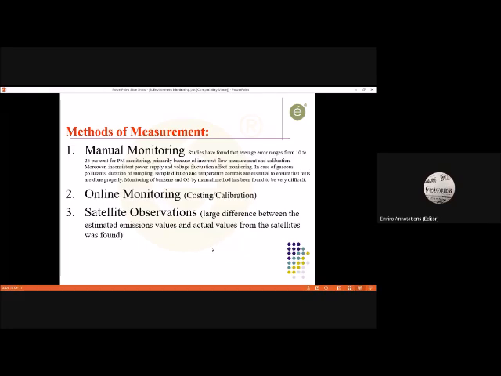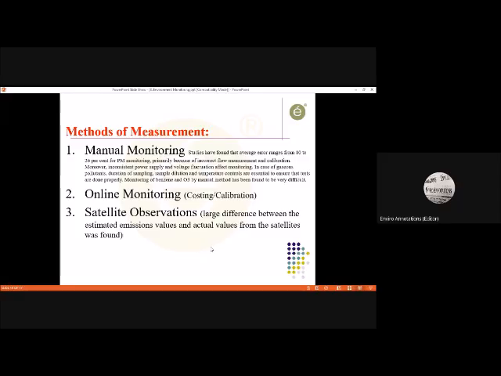But the major problem, you see, is the large difference between estimated emissions and actual values. I don't know whether you have been told, but according to literature, the major problem is that with satellite data, they don't know whether it is a stack emission or ambient air.